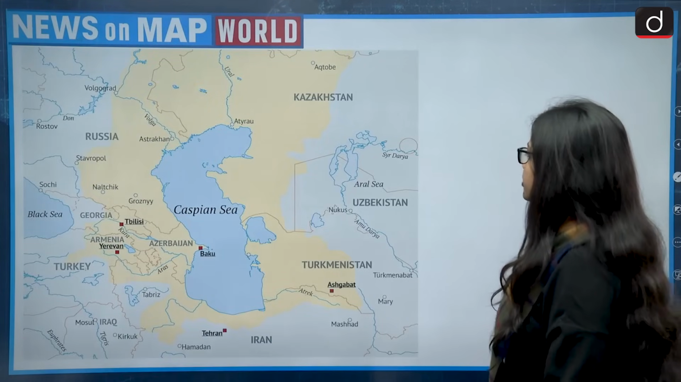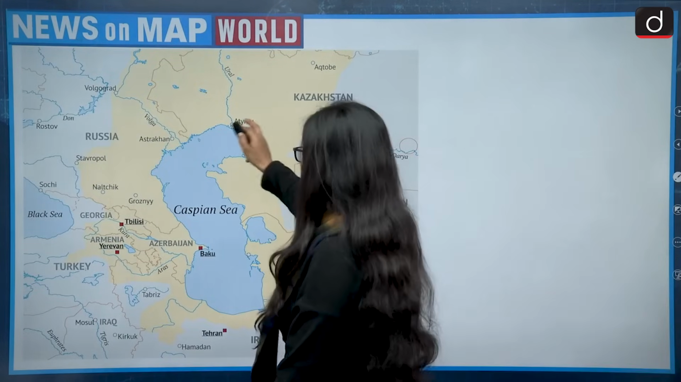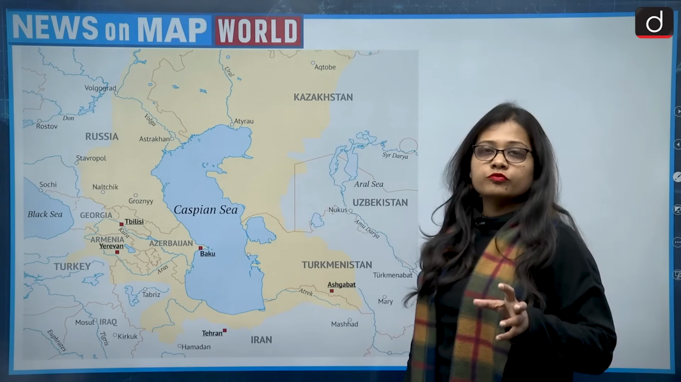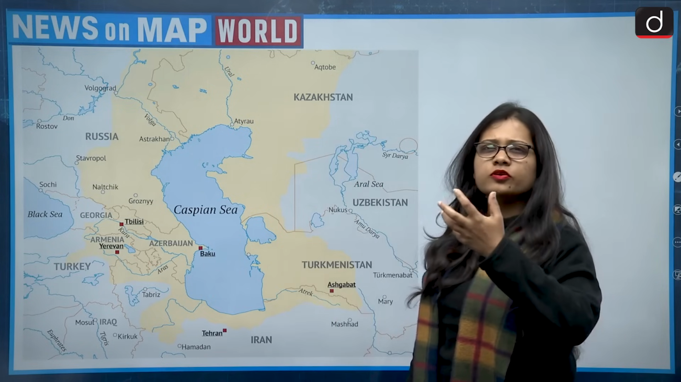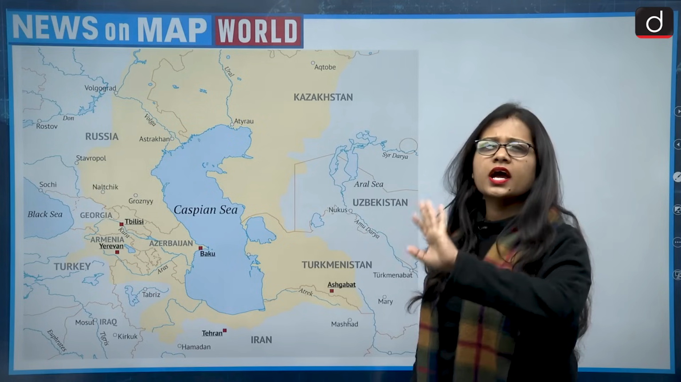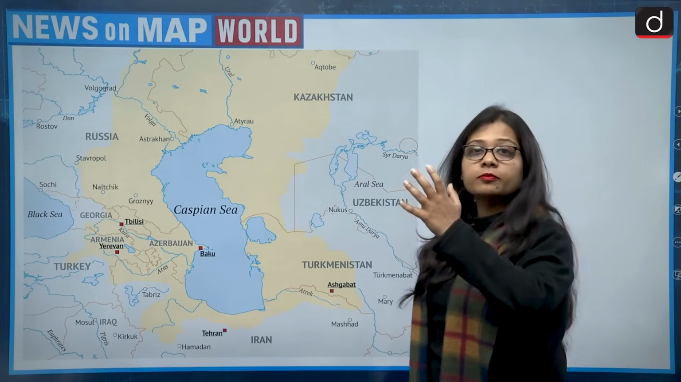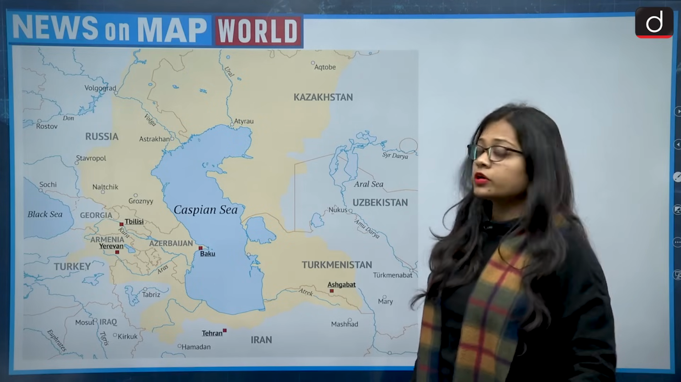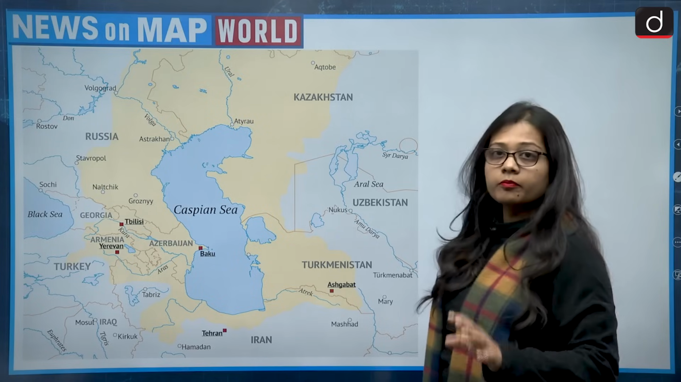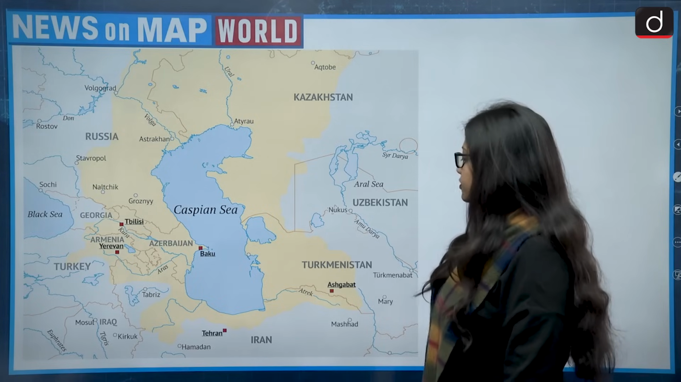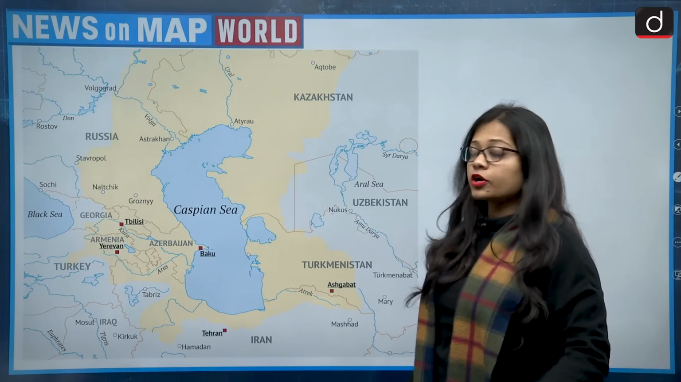So which out of these countries border the Caspian Sea? Let's see. This is the location of the Caspian Sea, which you can say is the border of Asia and Europe to a certain extent. And the Caspian Sea in itself is landlocked because it is surrounded by countries which are also landlocked. Not all, but a few countries are landlocked. So this is the location of the Caspian Sea. Now let's see the countries which border it.